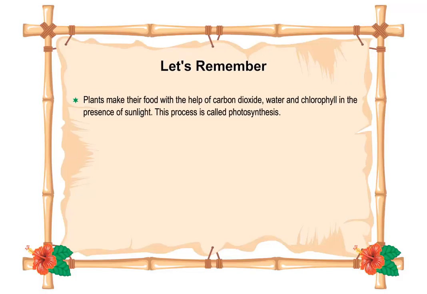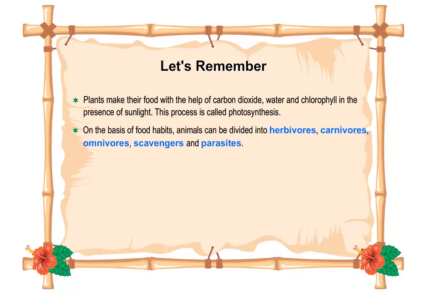Let's remember, plants make their food with the help of carbon dioxide, water, and chlorophyll in the presence of sunlight. This process is called photosynthesis. On the basis of food habits, animals can be divided into herbivores, carnivores, omnivores, scavengers, and parasites. A food chain is a sequence of living things where each being serves as food for the next.